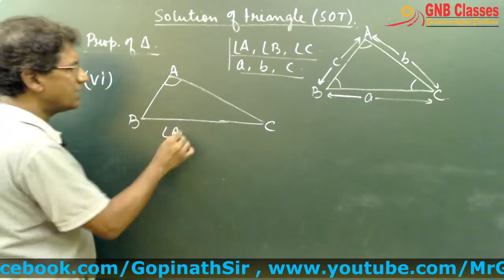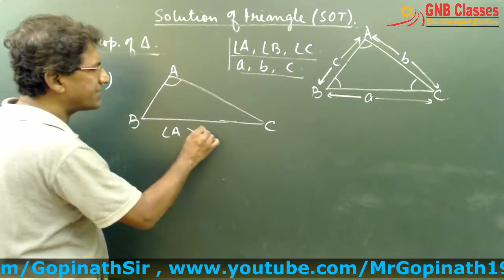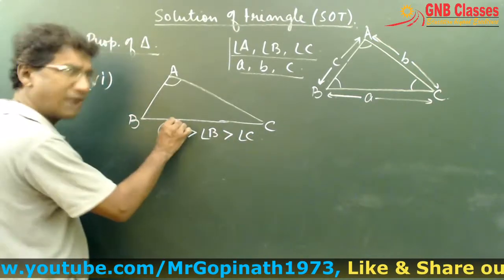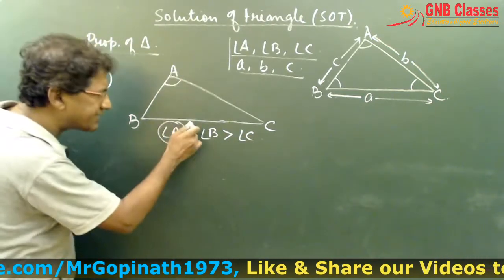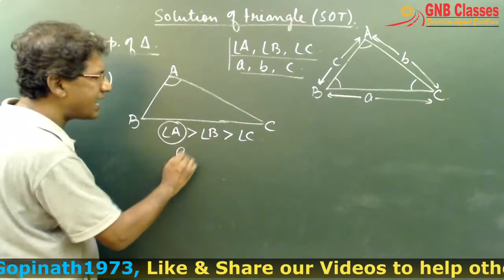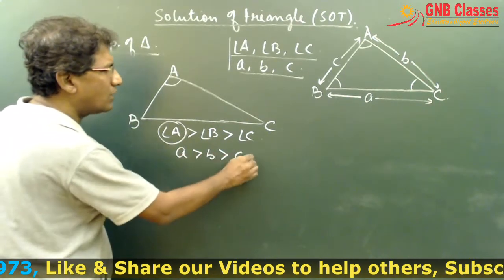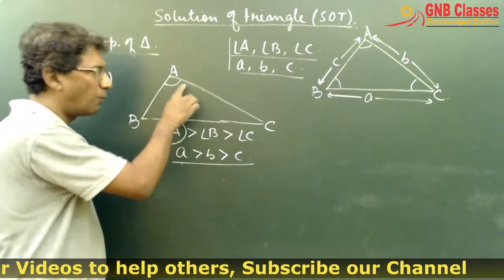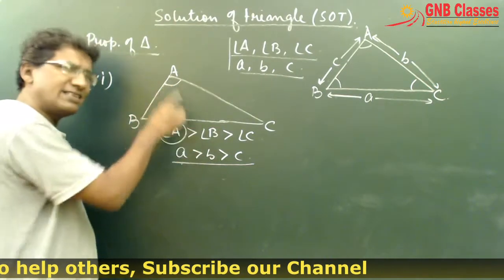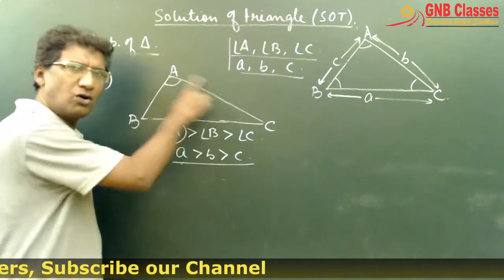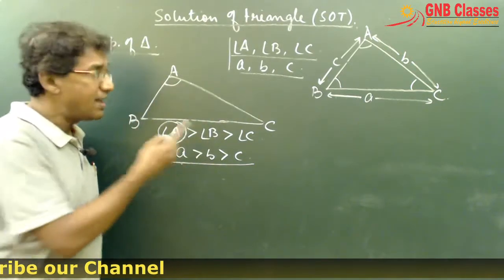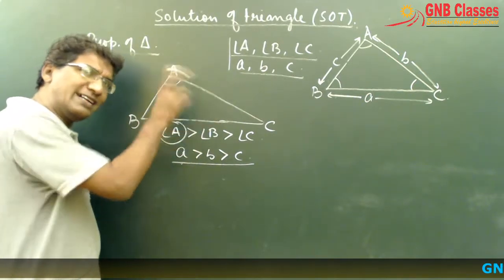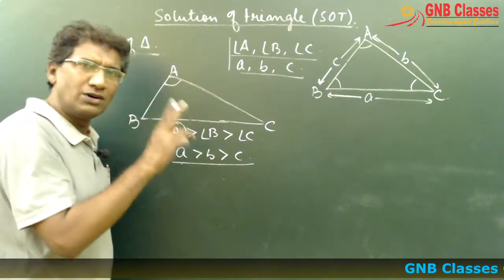Is it clear? You see, angle A is greatest, that is, it is greater than angle B as well as angle C. So the opposite side, that is small a, will be greater than all the sides. That is, the side opposite to the greatest angle will be greatest among all the sides together. As well as vice versa, the angle opposite to the greatest side is also greatest.